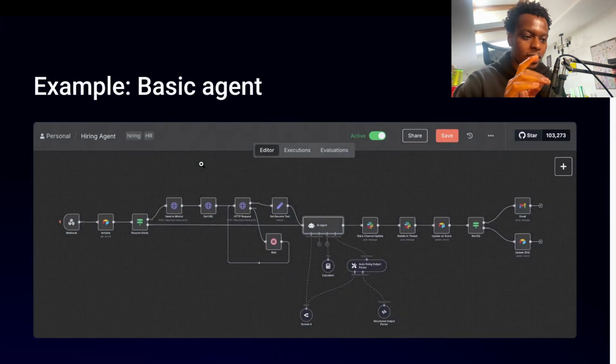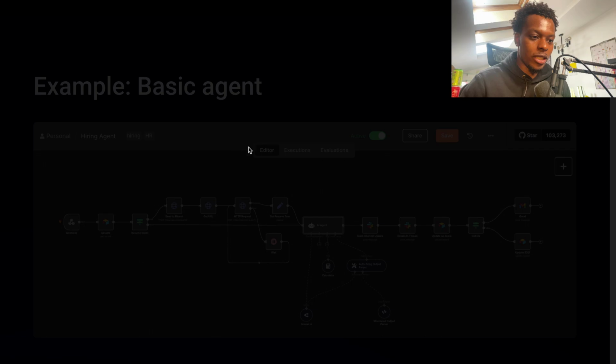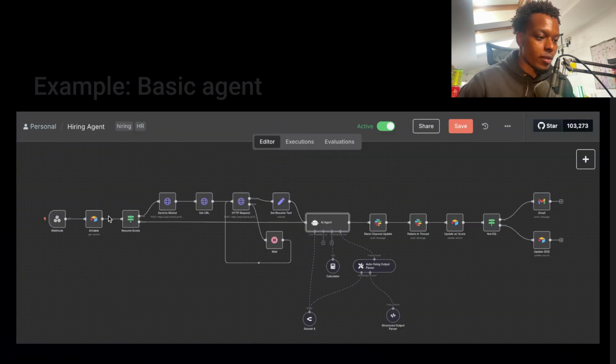So an example here is a very basic agent that you would just set up to do certain things for you. So this here is a hiring agent that I made basically yesterday because, oh, hey, I'm looking for a new hire and I don't want to read resumes. Okay, let's find out a way to make that a little bit easier on myself. So the way that it works is, if I can zoom in, that would be great. I don't think I can. I'm using a Mac and I'm a PC person, so I'm messing up here. But basically, you have the webhook, and then we get a record, and then if a resume exists, we use Mistral OCR to download the imagery of that, turn it into text, and then push it into our agent.